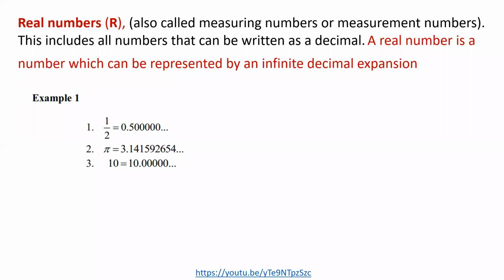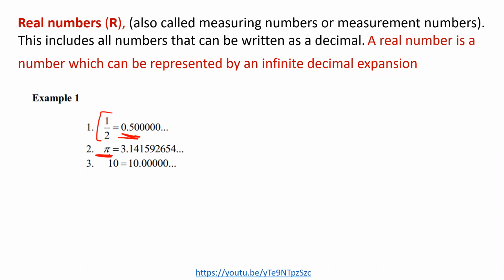So on the set of real numbers, we have numbers that terminate, and we also have numbers that do not terminate. I'm going to explain that. So 1 over 2 can be expressed in decimal form, and this is going to be what? 0.5. So 1 over 2 gives us 0.5 in decimal form. So this is a rational number because you are able to express this 0.5 into what? A fraction form.